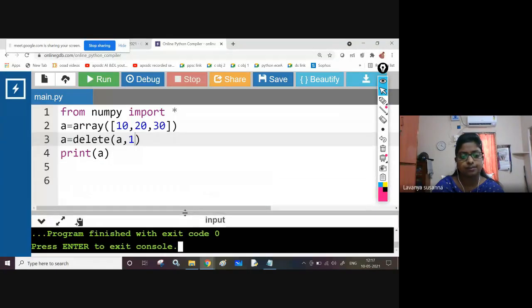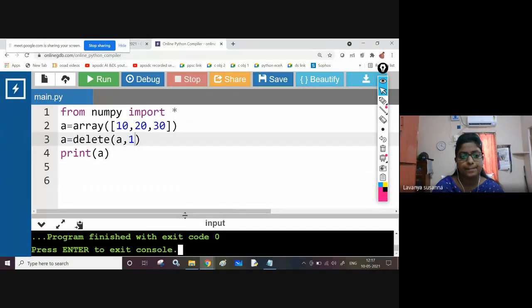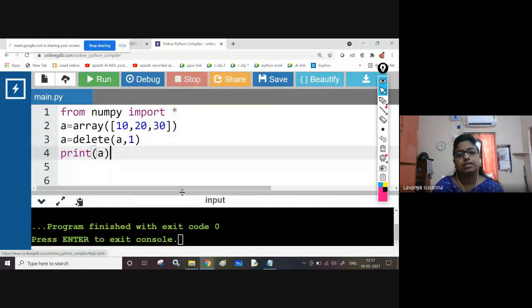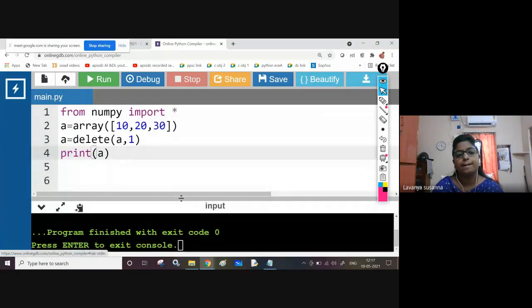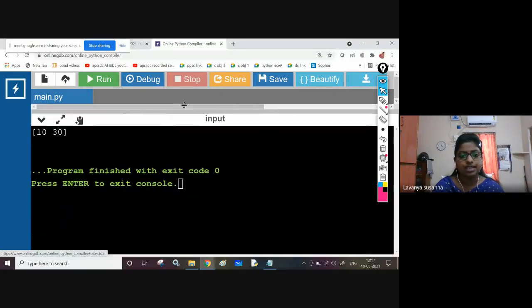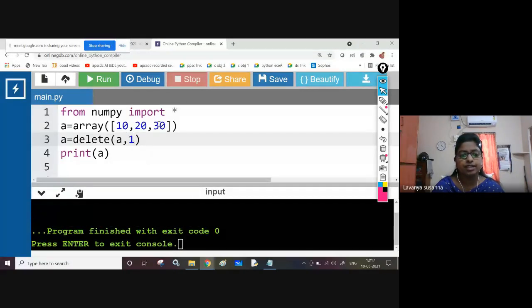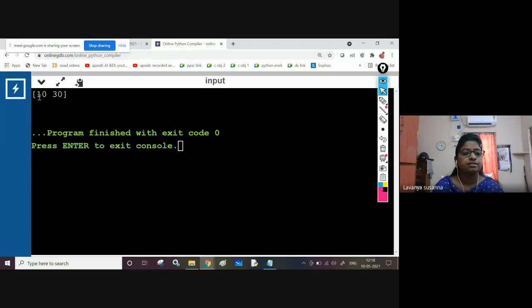Where is 20? Okay, 20 is deleted, right? Okay, see here, array is 10, 20, 30. Now you are using A equal to delete A comma 1. What is the first index element? 20, right? 20 is deleted. See here, 20 is deleted.